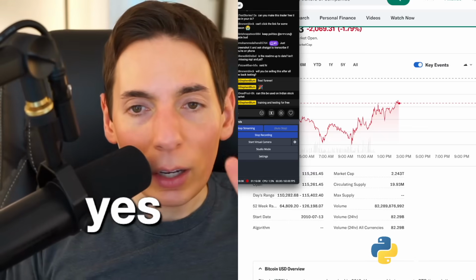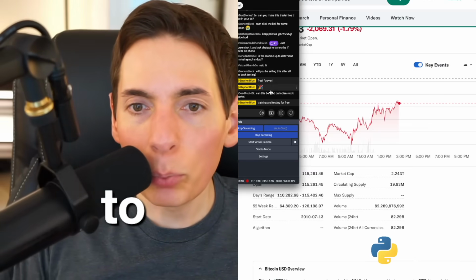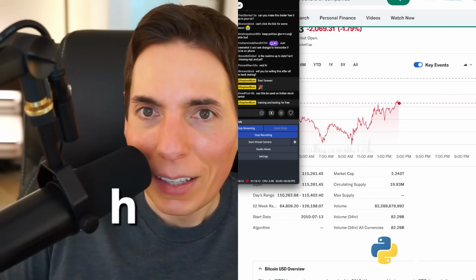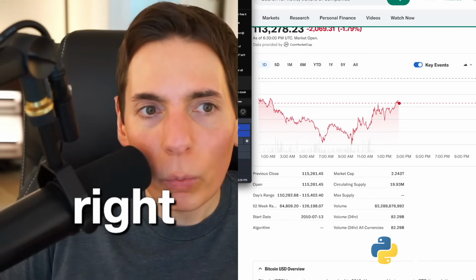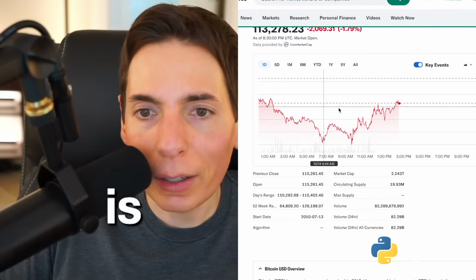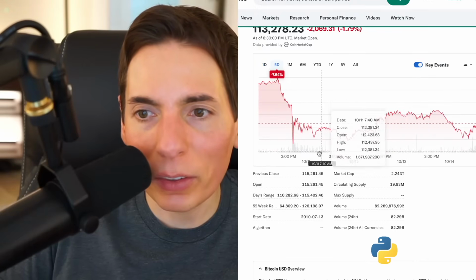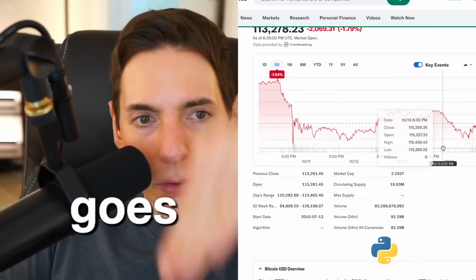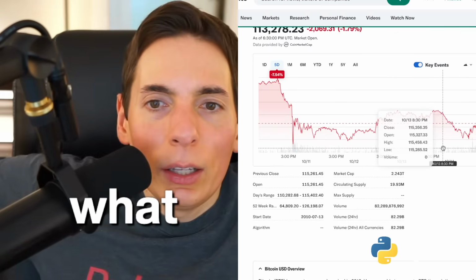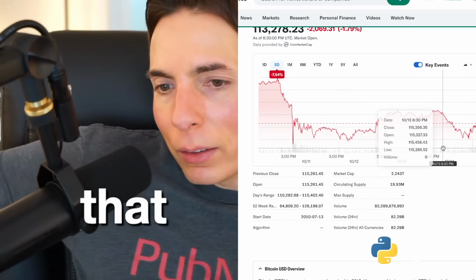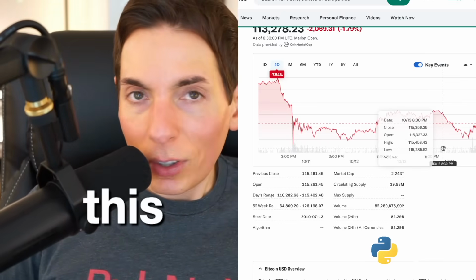Can this be used on the Indian stock market? Yes, you can. You're totally right. What we need to do is make sure we're targeting a volatile market. You see how the price keeps going up and down, and it stays about the same price, but it goes up and down, up and down. That's what we want. This is what this trade is going to work on. This will not work for any other kinds of trade.